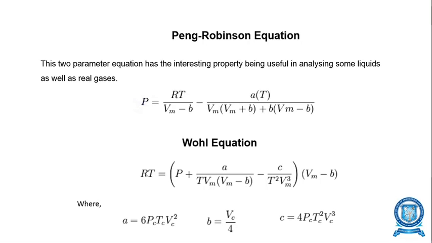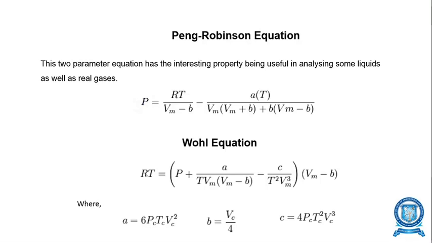Peng-Robinson equation. This two-parameter equation has the interesting property of being useful in analyzing some liquids as well as real gases. Pressure P is equal to RT divided by Vm minus B, minus small a into temperature divided by Vm the whole multiplied with Vm plus B plus B into Vm minus B, as shown.